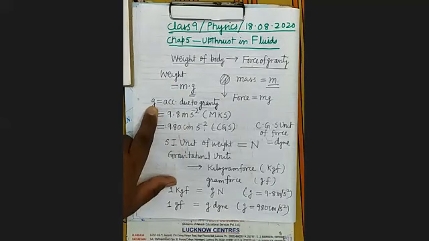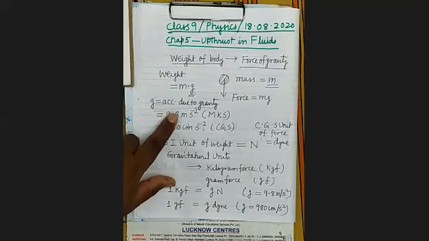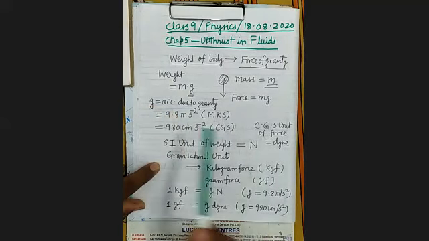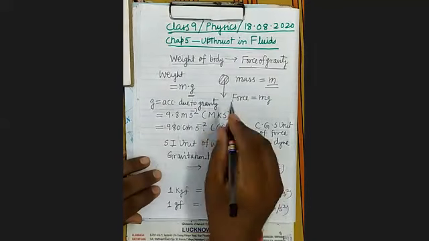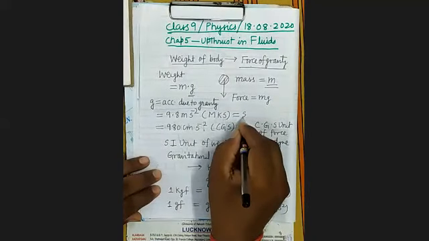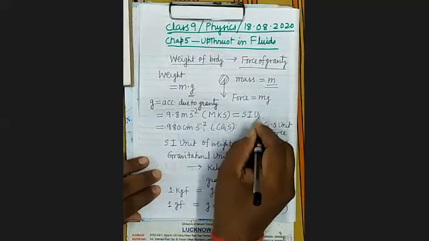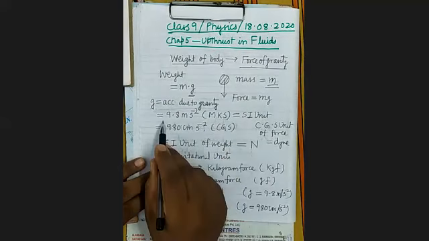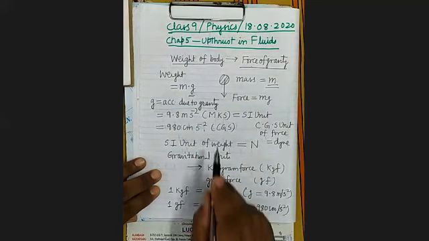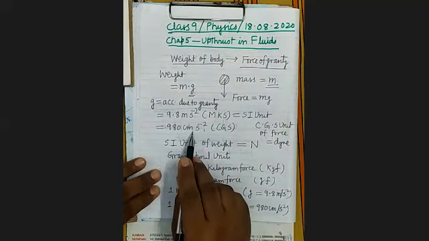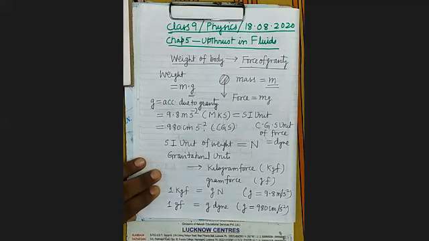What is g? It is acceleration due to gravity. Its value in the MKS system, which is also known as SI unit, is 9.8 meter per second square. In CGS system, it is 980 centimeter per second square.